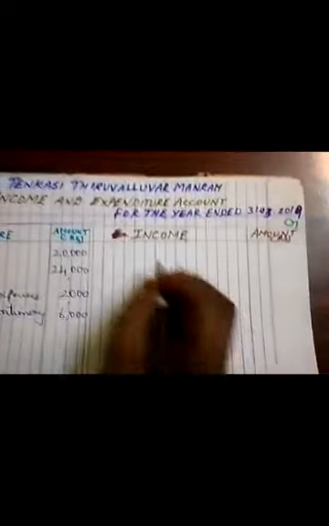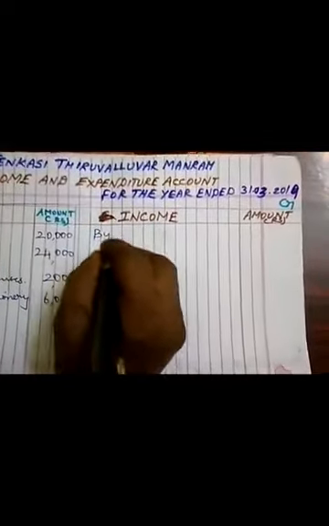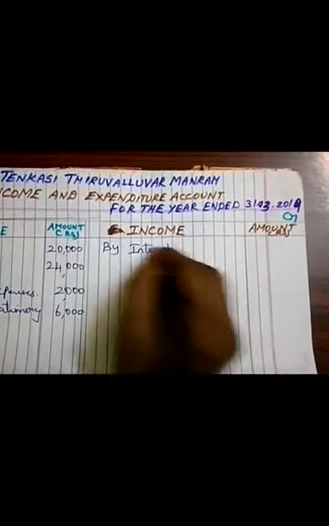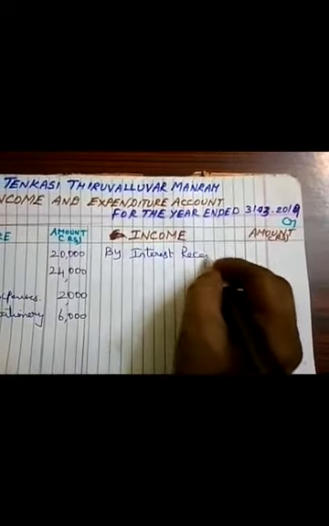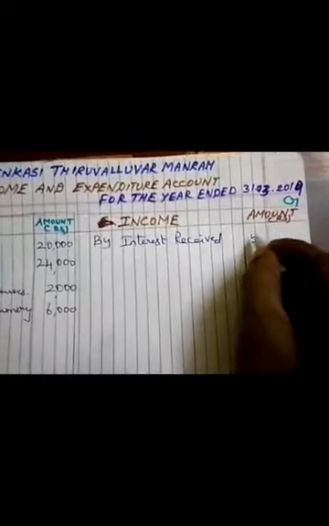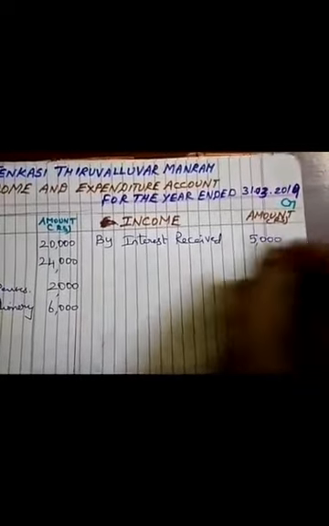Then the income side. By interest received: interest received is a revenue income, so we enter it on the income side, 5,000.